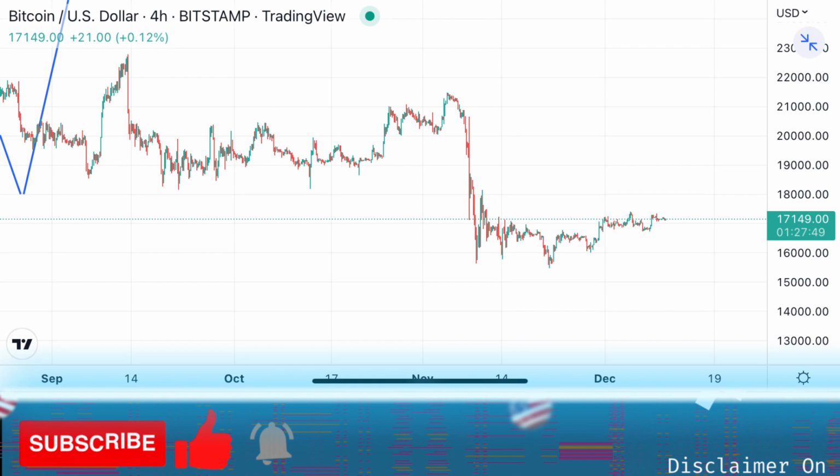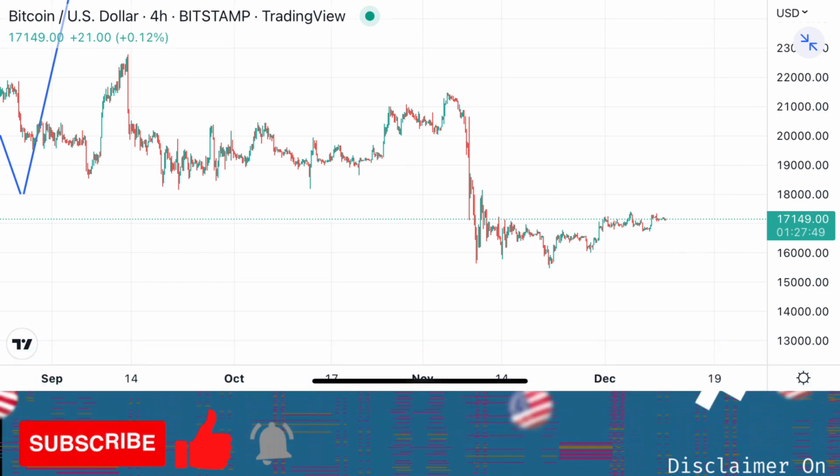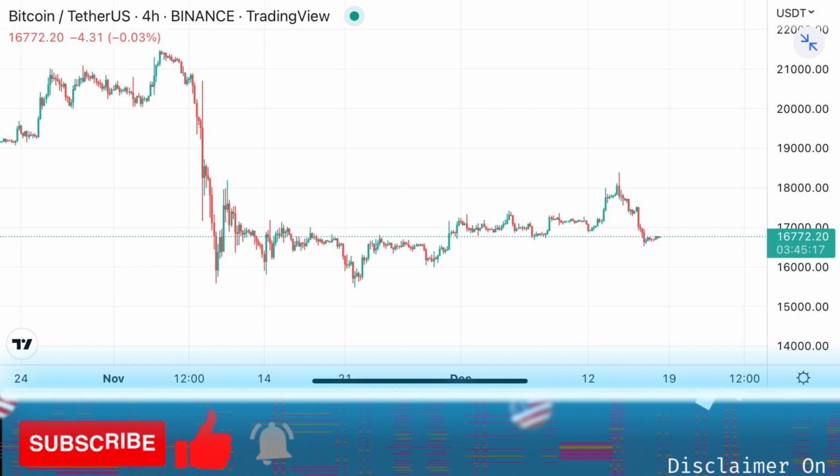Next we have Bitcoin. Last week my analysis for Bitcoin was biased to the downside, searching for the 16,000 level to buy, and here's the big chart. Bitcoin went down as predicted. So what is next for Bitcoin? Next week Bitcoin might continue to the downside, searching for the 15,000 level to buy again.